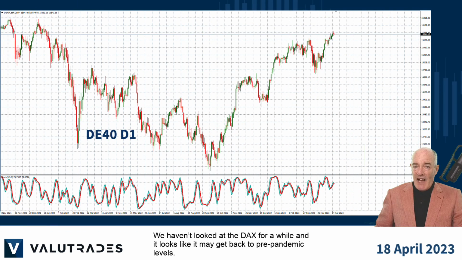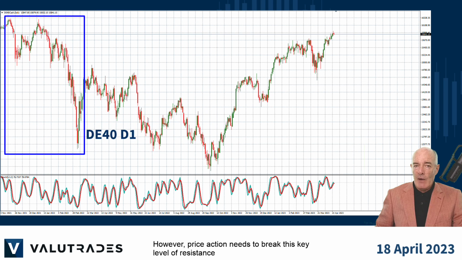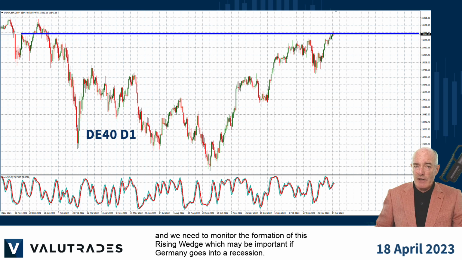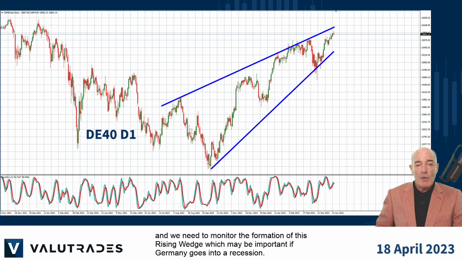We haven't looked at the DAX for a while, but it looks like it may be getting back to pre-pandemic levels. However, price action needs to break this key level of resistance, and we need to monitor the formation of this rising wedge, which may be important if Germany goes into recession.